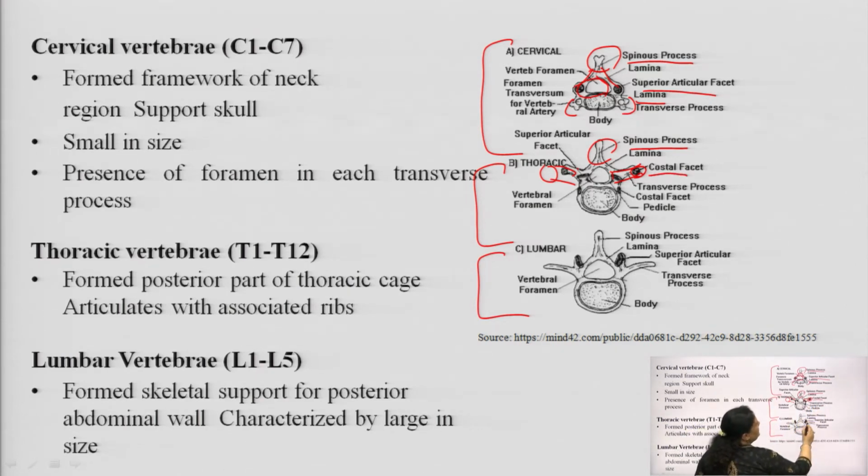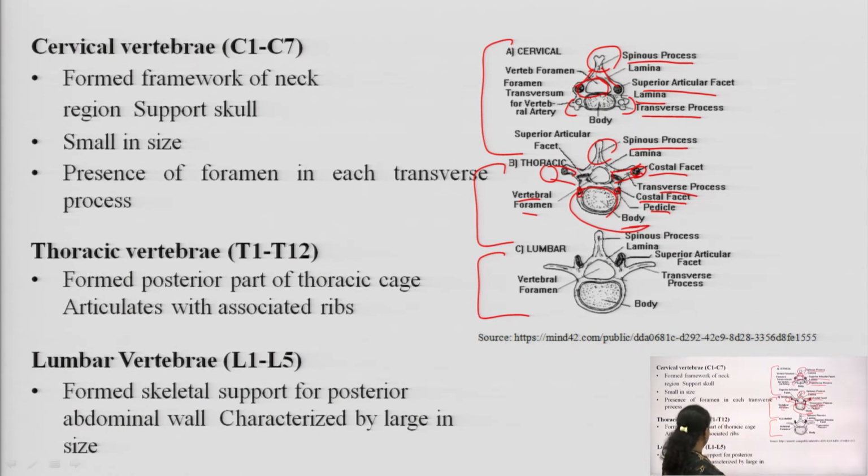Beneath the costal facet we have the transverse process. The transverse process is there in the cervical vertebrae also, but the costal facets are not protruded at the body area of the thoracic vertebrae. Then we have the pedicle, and this is the complete body, and we have the common vertebral foramen in the thoracic vertebrae T1 to T12. So, ultimately they form the posterior part of the thoracic cage which articulates or joins with their associated ribs.